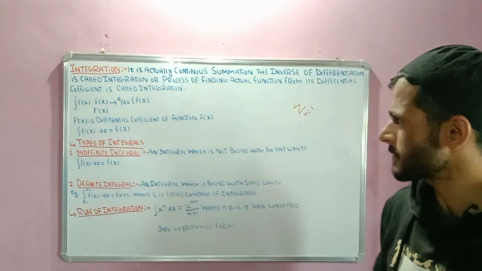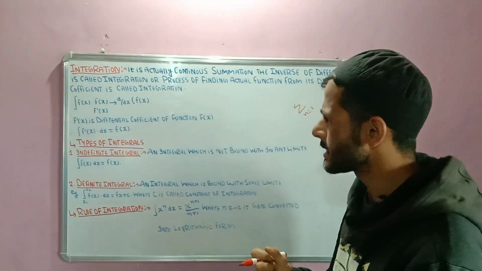This integration concept was first given by Leibniz and Sir Isaac Newton.